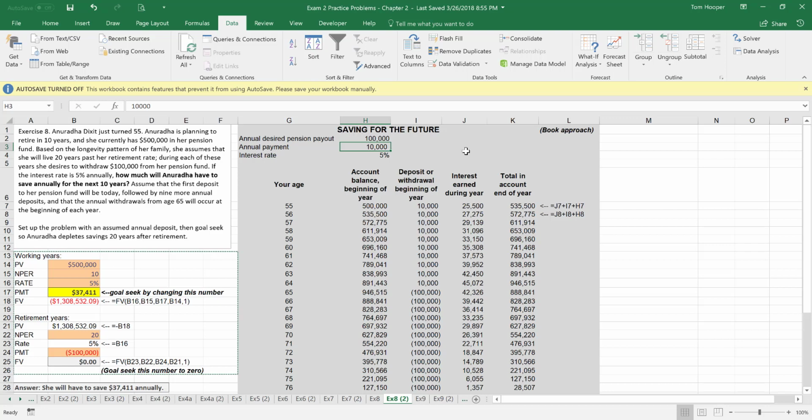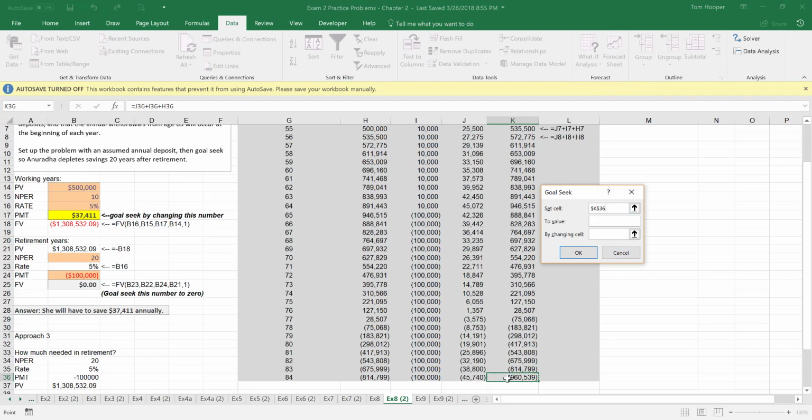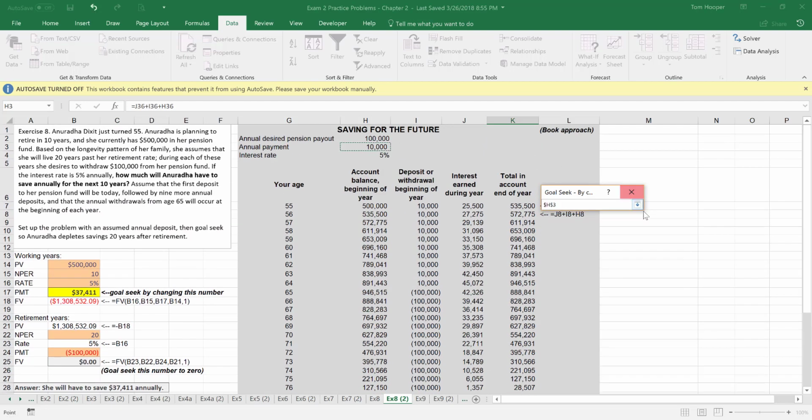And so the way the problem is set up, the book gives you this table. They have a placeholder or a guess in here for an annual savings of $10,000 each year for 10 years while the person is working. And then after retirement, the person withdraws $100,000 per year for a lifespan of 84 years. And so the book's intention is for you to Goal Seek such that the ending balance, and we'll say Data, What-If Analysis, Goal Seek, and set that ending balance to 0 by changing that assumed $10,000 annual deposit while